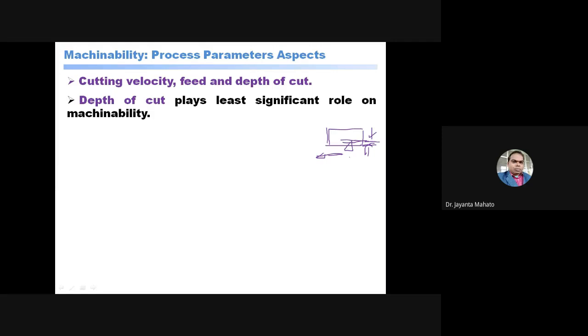But this can be eliminated or minimized by the other two parameters, velocity and feed, by decreasing the feed and increasing the velocity. So that's why depth of cut plays a less significant role on machinability. Okay, depth of cut does not have that significant a role.